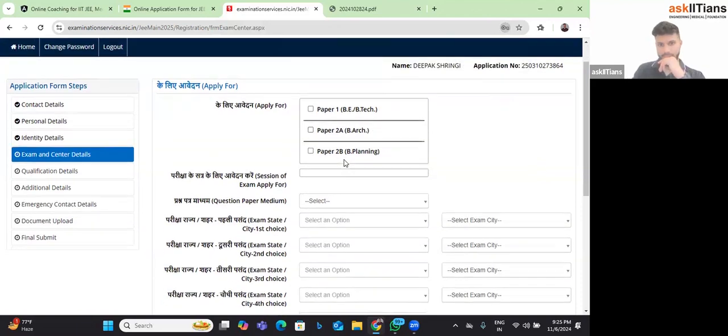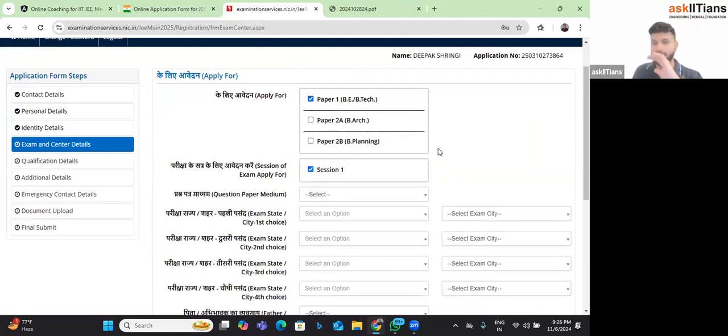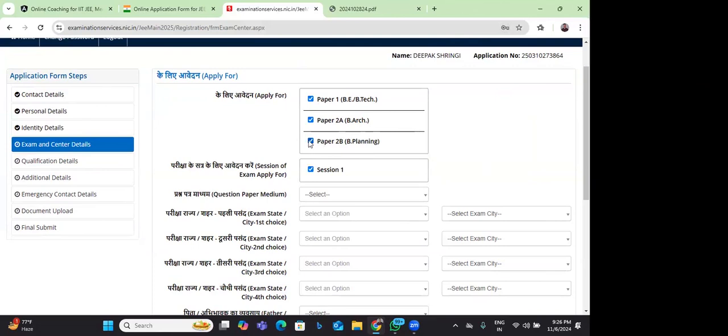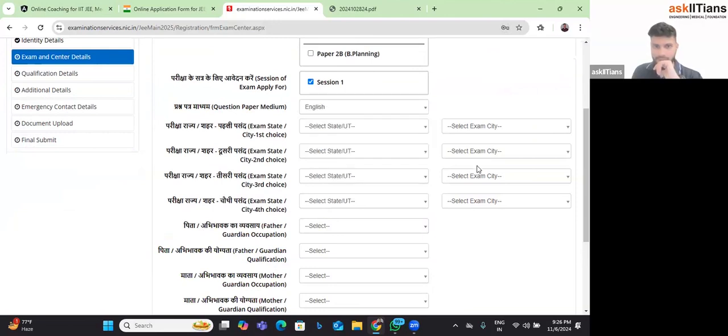Okay, fine. So now we are on the next page, exam and center detail, a very important page. Now, I believe that mostly people are appearing only for paper 1, which is BE and BTech. But let's suppose if somebody also wants to appear for the architecture paper, then they have to click on paper 2 as well. And if somebody wants to appear in BE planning paper, then they have to click on paper 2 as well, right? Okay. I hope everybody is aware what the architecture paper is and what it is for. Yeah. Okay. Now, paper medium you have to choose. You will choose English for that.